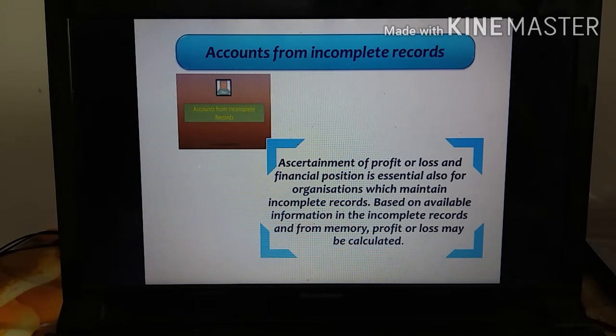So what is the purpose, the aim, the goal of an organization? Every business organization must want to earn a profit. The primary motive of a business is earning a profit, either a sole trading or a partnership, whoever it may be. So even in a single entry system, we can find out the profit or loss through the incomplete records.